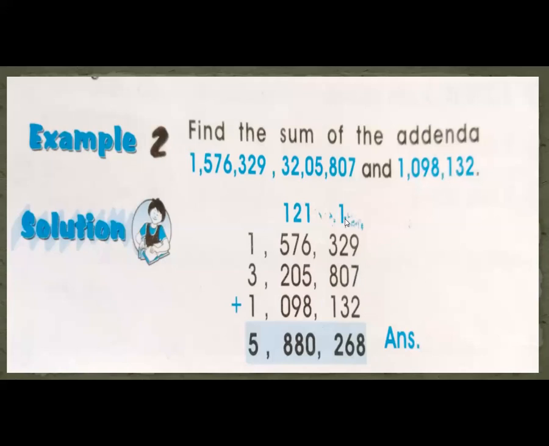Here 8 and here 1. 3 plus 2, 5 plus 1, 6. 8 plus 3, 11 plus 1, 12. 2 here and 1. Now, first of all, tell me, is this the Pakistani way or the international way?